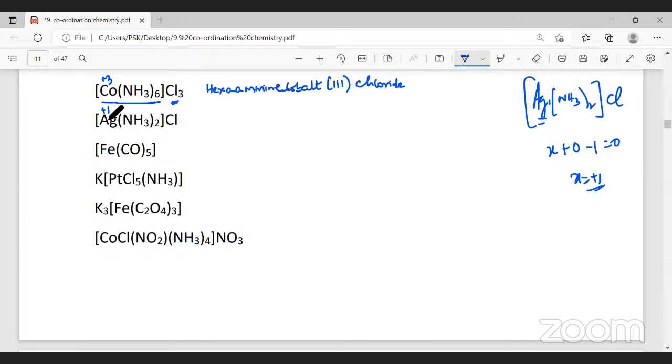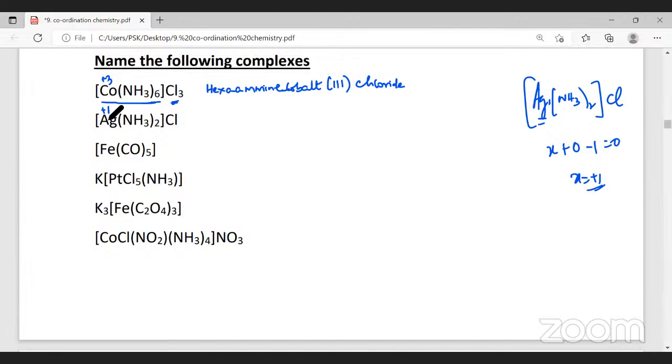Don't memorize the oxidation numbers. Find out the oxidation numbers. Now, the counter ion is negative, so we understand the complex is positive. The complex contains a ligand, ammonia, and we have 2, so it is diamine. Then silver, with oxidation number 1, and we complete it with the anion, chloride. So diamine silver 1 chloride. Followed?